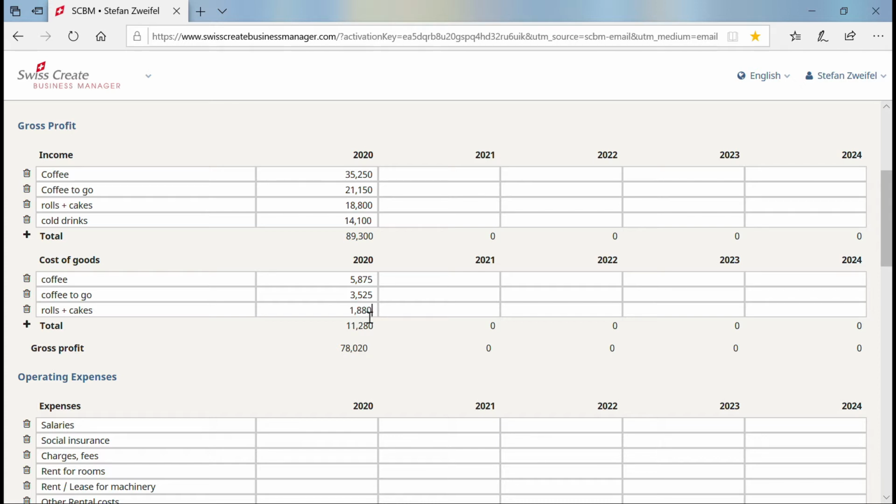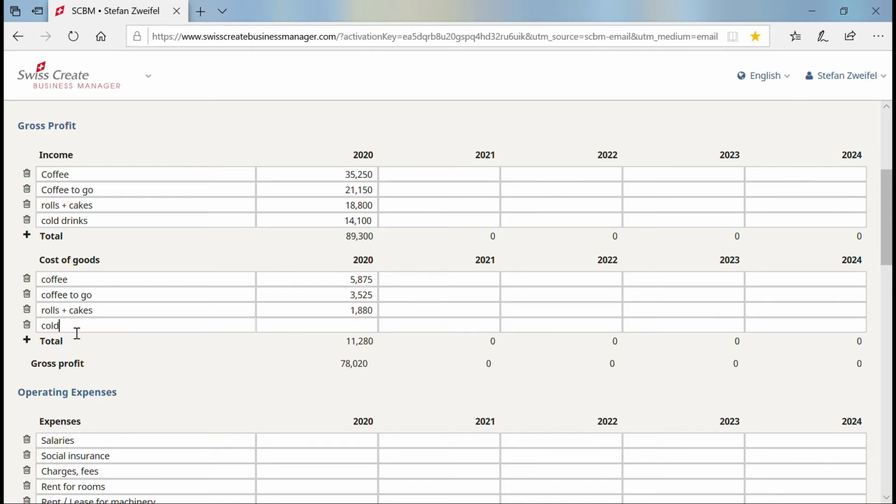The cold drinks. This is the most expensive product to buy. I have to reckon with $1.5 per bottle. So that makes 235 days multiplied by 20 bottles a day multiplied by $1.5 per bottle.